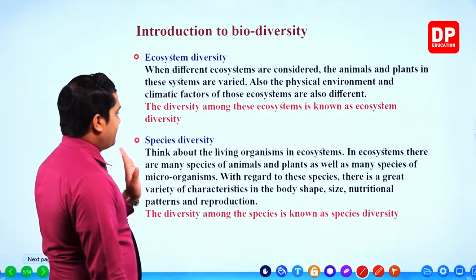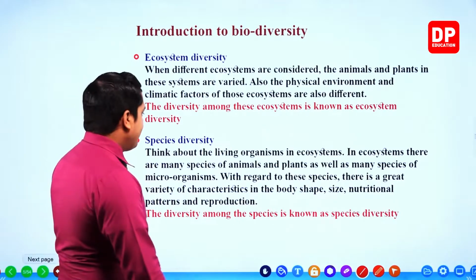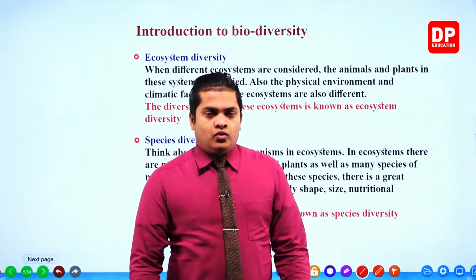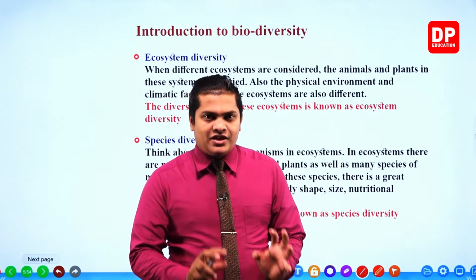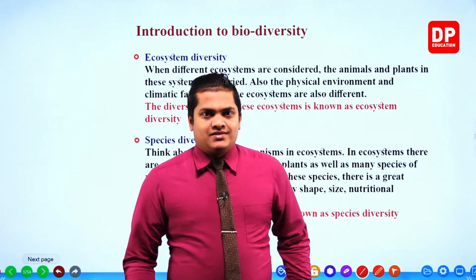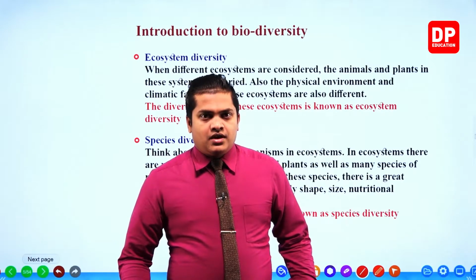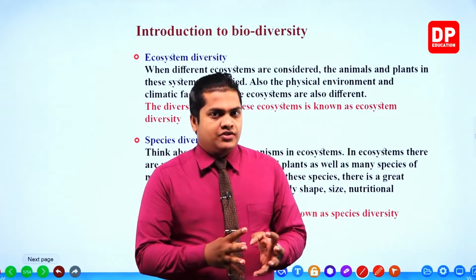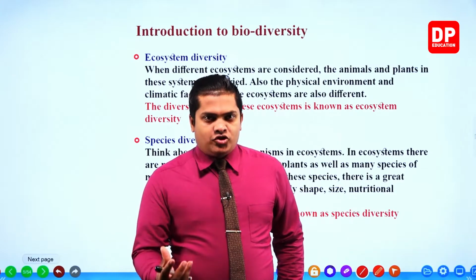What is that? The species diversity. A species is a type of organism living on our planet Earth. That's the simple and brief explanation for a species, right? Human beings are a type of species. Dogs, a type of species. Cats, a type of species.